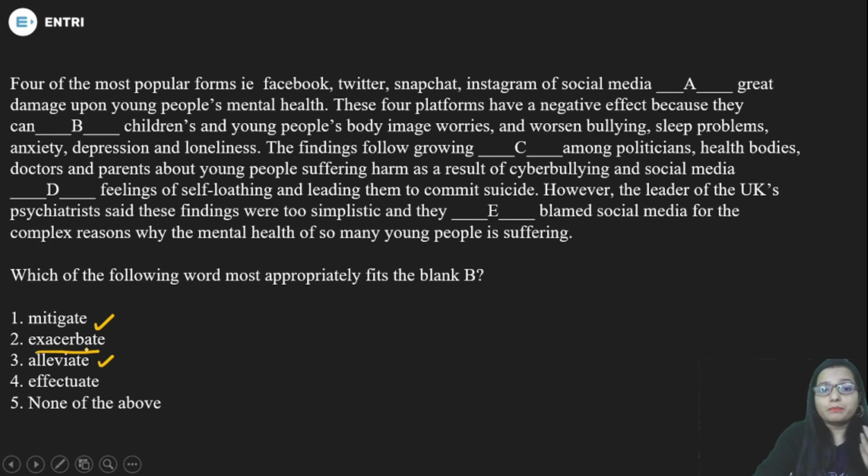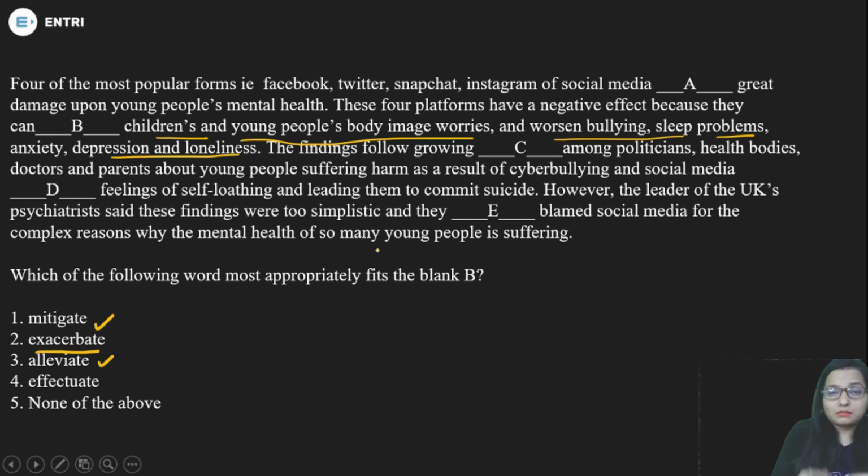Exacerbate means to make something more bad or very worse, okay. So this effect can exacerbate, increase children's and young people's body image worries and worsen bullying, sleep problems, anxiety, depression, and loneliness.